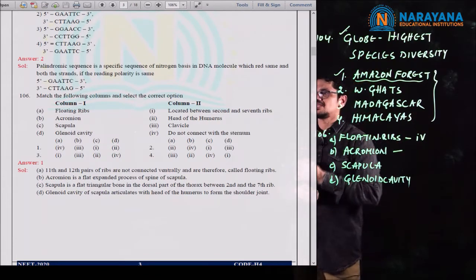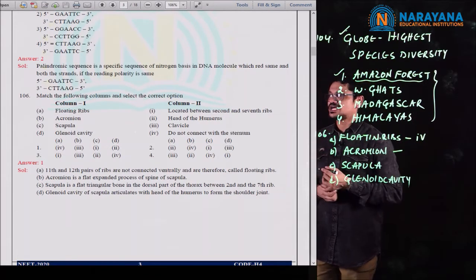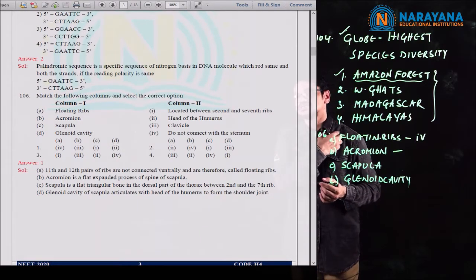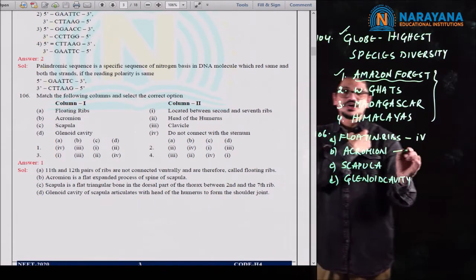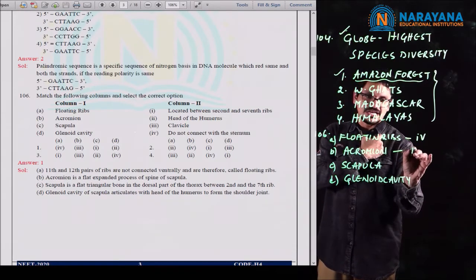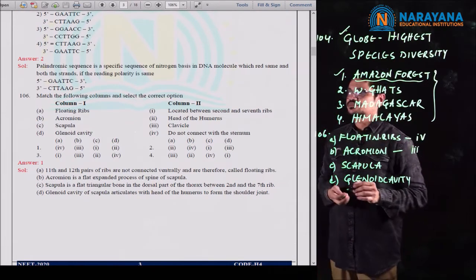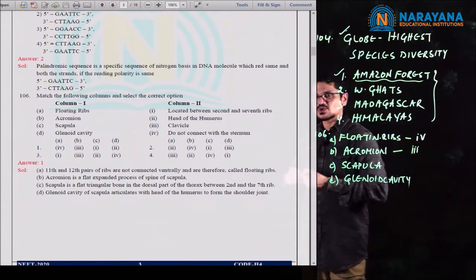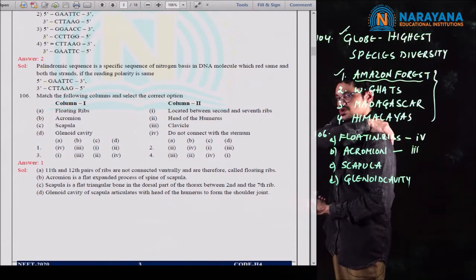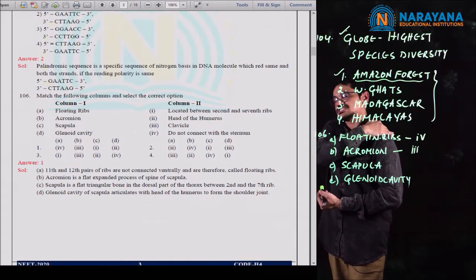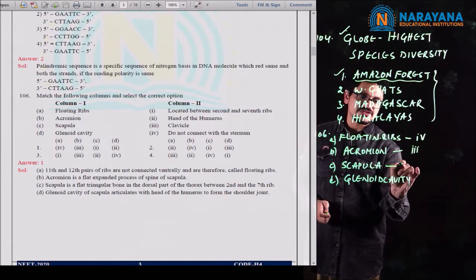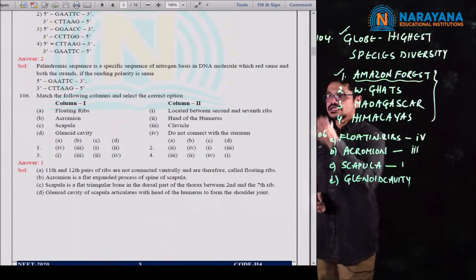Acromion process. What is that? Actually, the Acromion process articulates with the clavicle. This is the clavicle, which is called the collarbone, and that was given in the 3rd one. The next one is scapula. Scapula is also called the shoulder blade, which is present between the 2nd and 7th ribs. That was mentioned in 1.